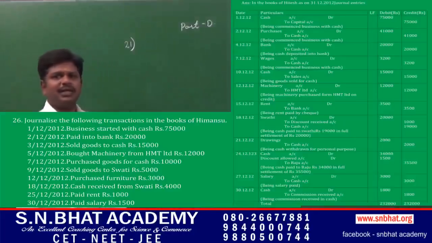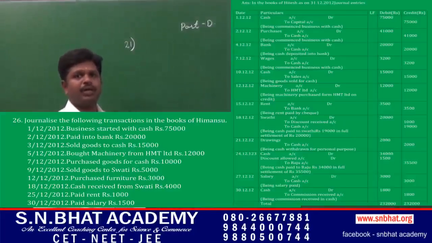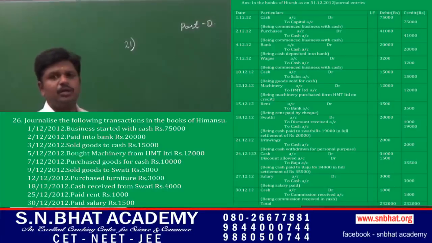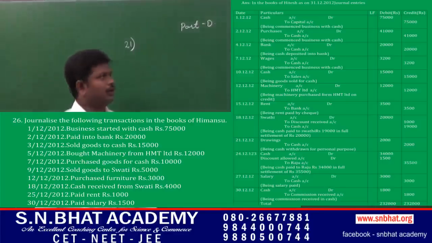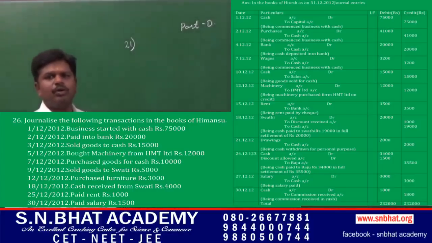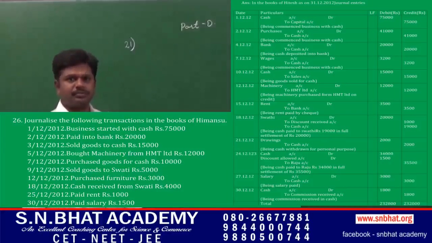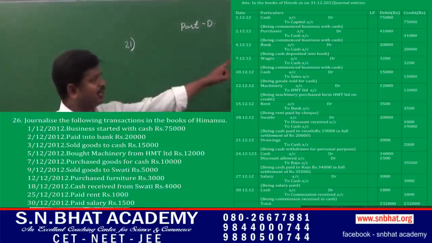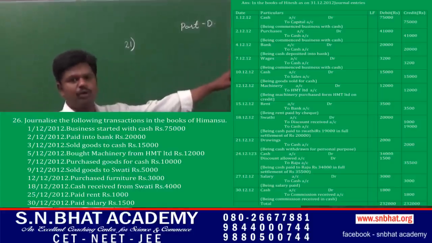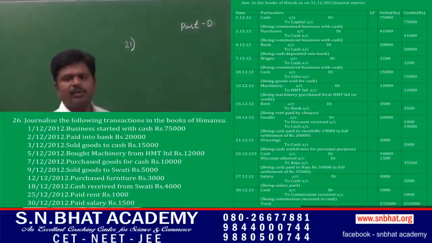Pass necessary journal entries in the books of Hitesh for the year ending 31st December 2012. Before preparation of journal entry, meaning of journal. Journal is a day book where we will record each and every business transaction in a chronological or ascending order. The format of journal entry is date, particulars, ledger folio, debit, credit.